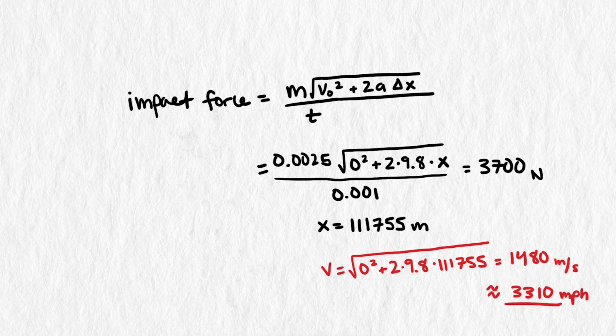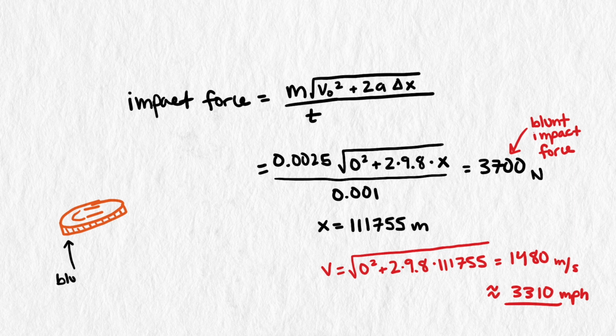At this distance, the penny would be traveling 1,480 meters per second, which is 3,310 miles per hour. To be honest, at this speed, there are many other considerations besides blunt impact force. In fact, our penny probably isn't even considered blunt anymore. It's essentially a bullet. You'll be dying of a lot more than blunt head force trauma.